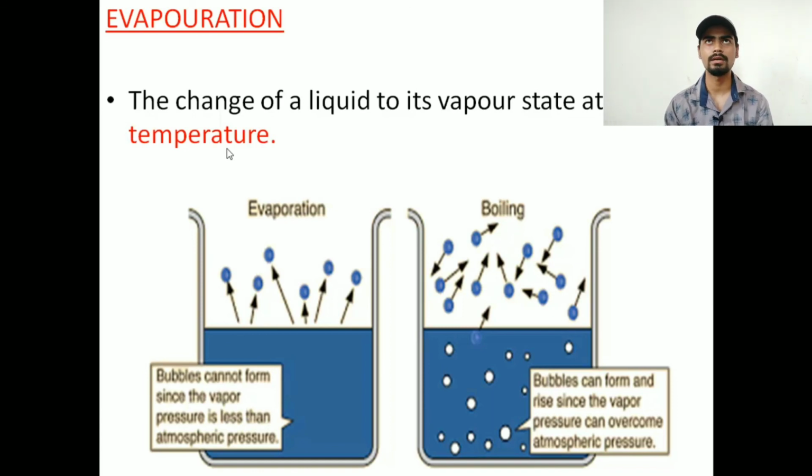And if I give you one more example, if someone serves you very hot tea, what do you do? You blow the air, right? So the vapors are moving away. What happens? The top molecules of that tea take the heat with them in the form of vapor. As a result, your tea gets cold. So that is the difference between evaporation and boiling.